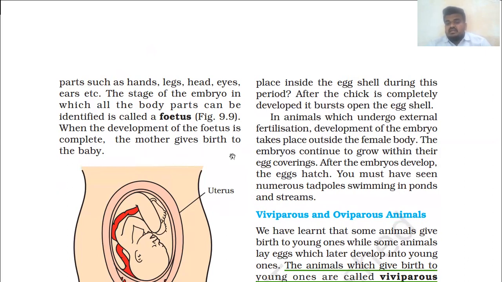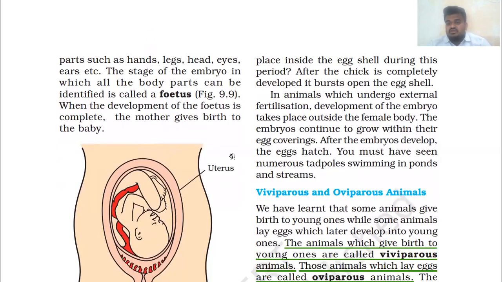In animals which undergo external fertilization, development of the embryo takes place outside the female body. The embryos continue to grow within their egg coverings only.